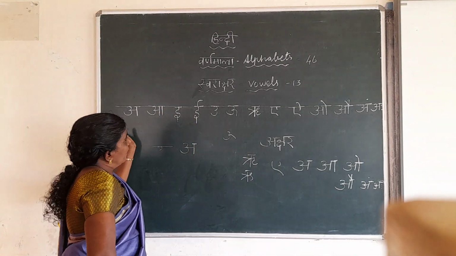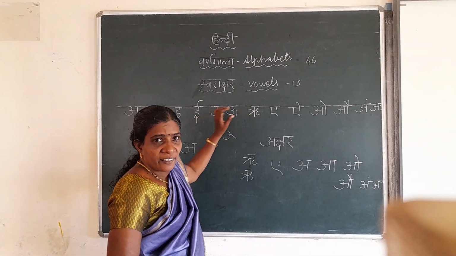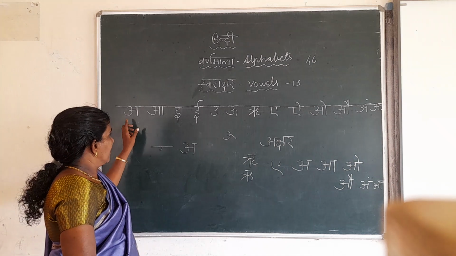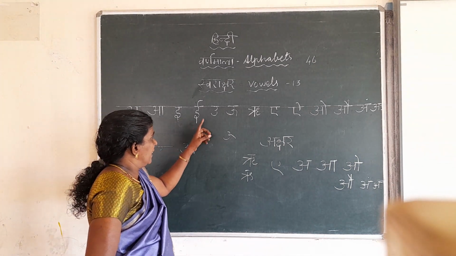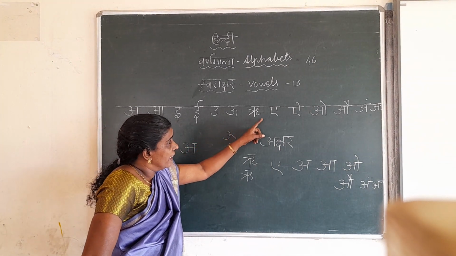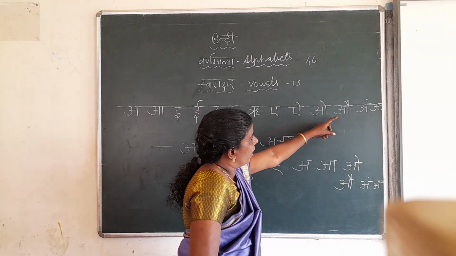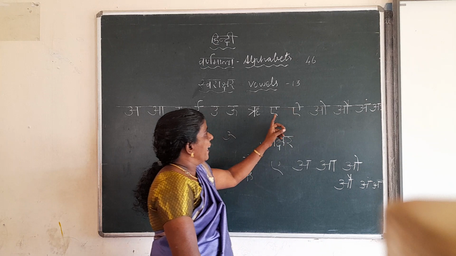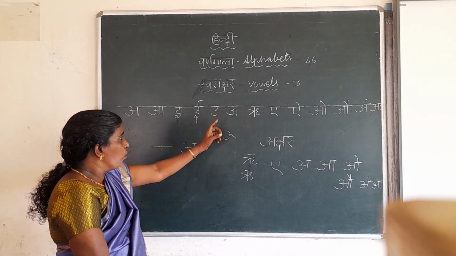So you read like a rhyme. While writing, you sing and write. Okay. How is it? E, U, E, I, O, Ow, I, E, U, E.